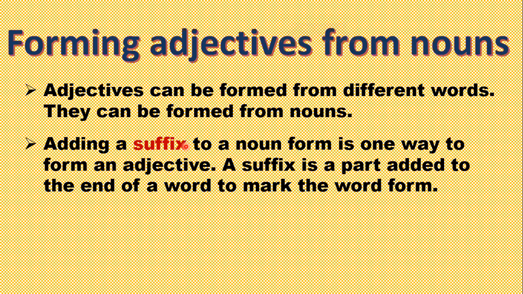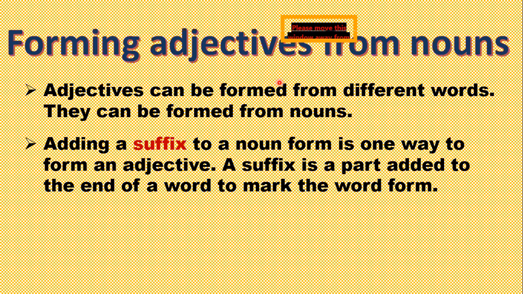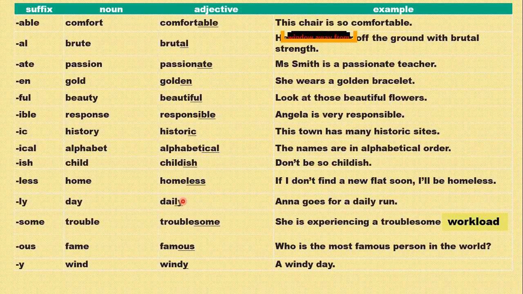By adding a suffix to it. That is, we add two or three letters or one letter maybe at the end of a noun to change it into an adjective. So this is the way we can change a noun into an adjective, and let's see here. We have a chart here. Let's look at the chart.